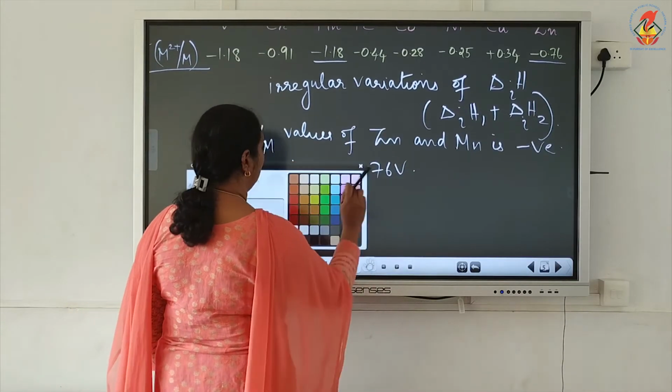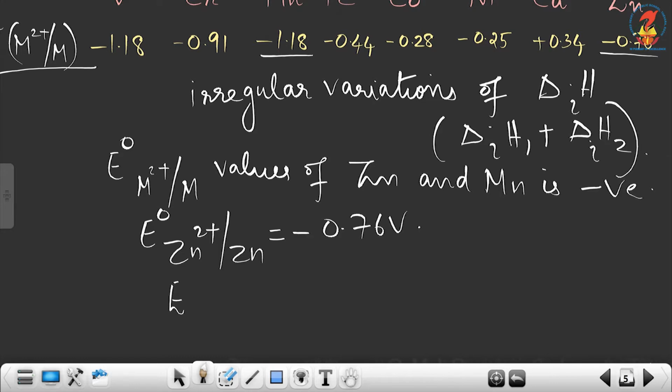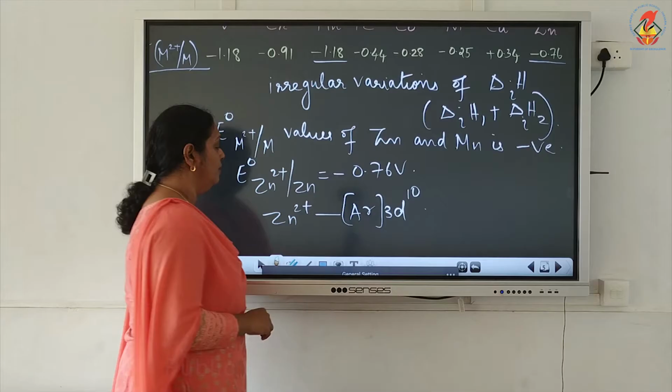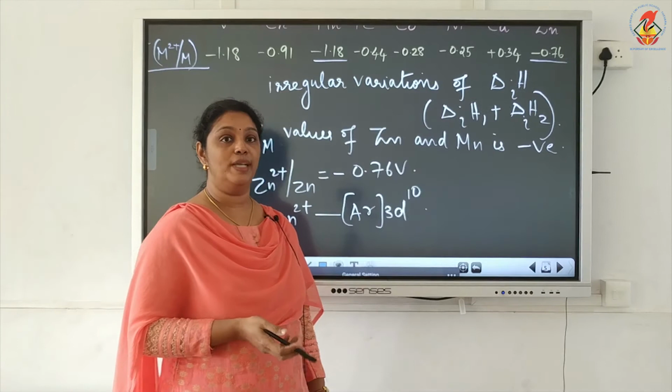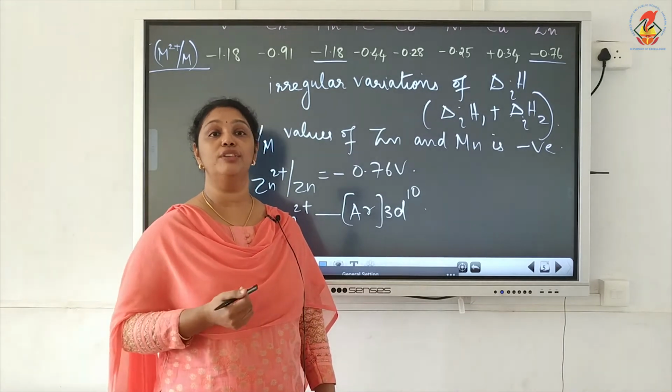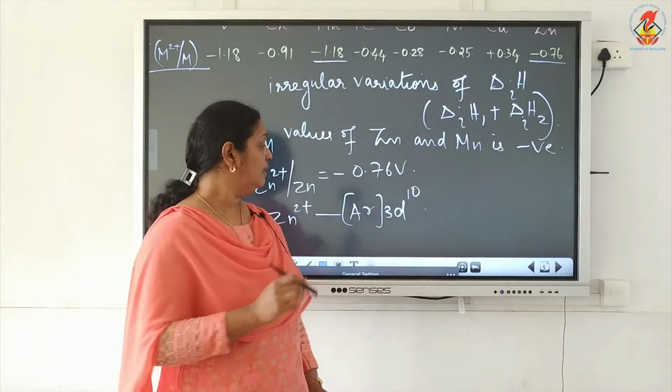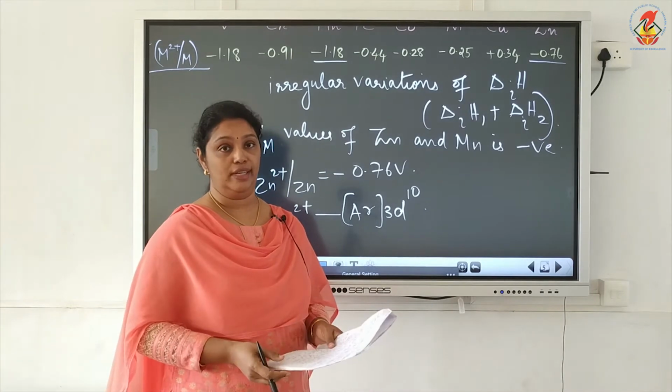Let's write the electronic configuration of Zn2+. The electronic configuration of Zn2+ is argon 3d10. So you write the electronic configuration of Zn2+, and why is the E0 value negative for zinc? Due to the stable 3d10 configuration.